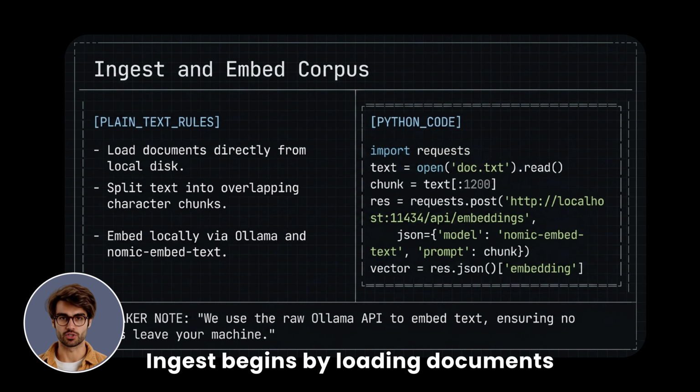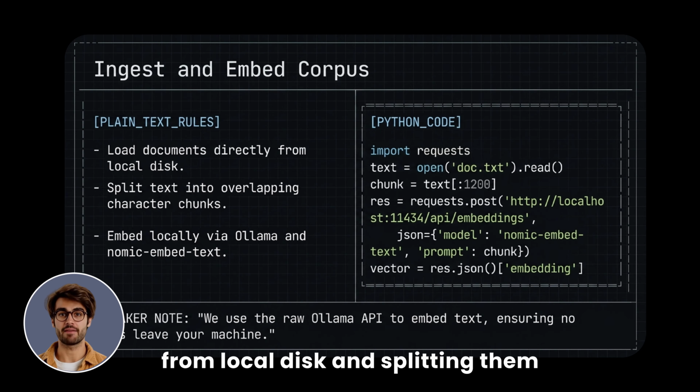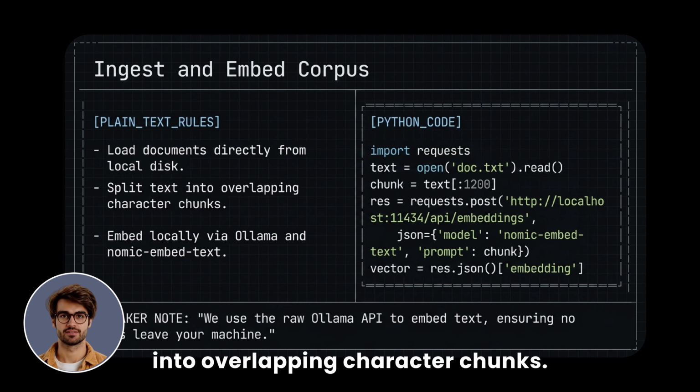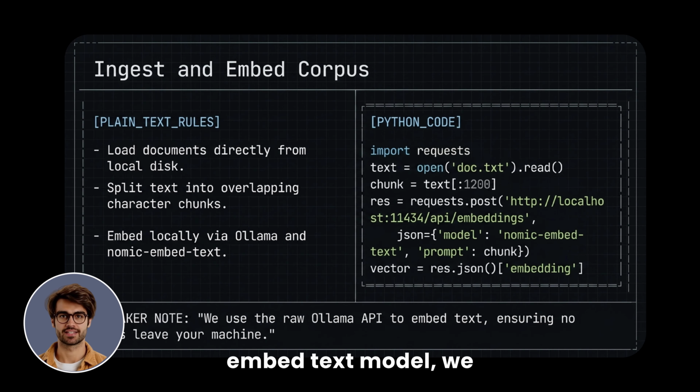Ingest begins by loading documents from local disk and splitting them into overlapping character chunks. Using Ollama with the nomic-embed-text model, we embed each chunk locally. This keeps all tokens on your machine while preparing the corpus for retrieval.